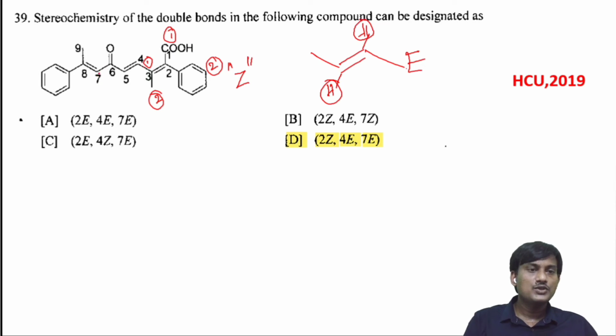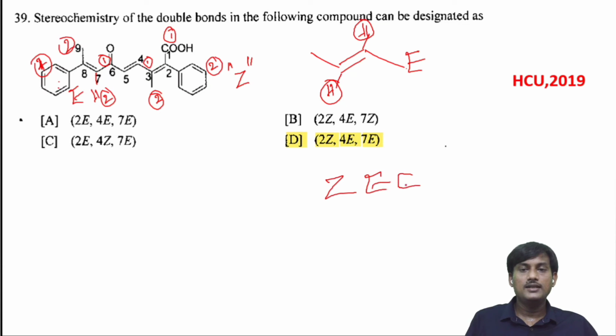And here, let's take this one and this one. Here you have hydrogen. If you take this group, the phenyl ring gets first priority. In this case, methyl gets second priority and hydrogen gets second priority. Here the first priority groups are on opposite sides. So again you will get E. So what is the configuration? You will get Z, E, and E.